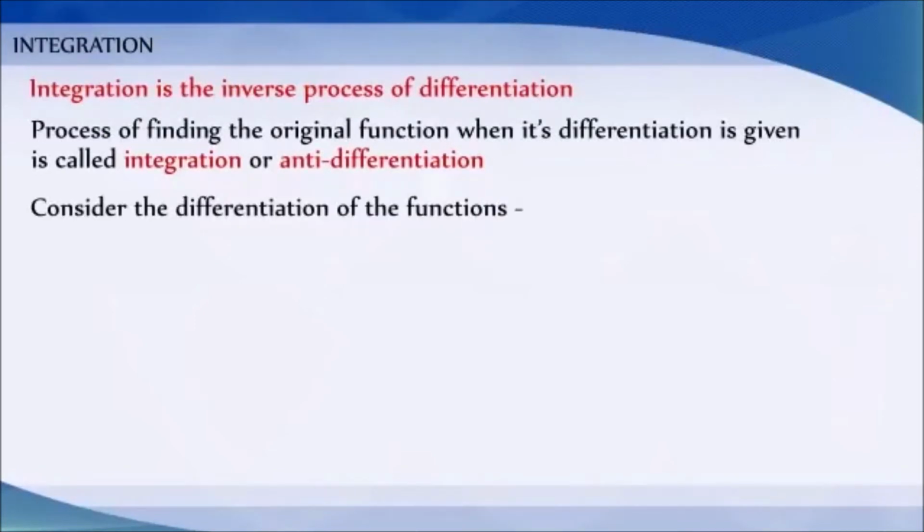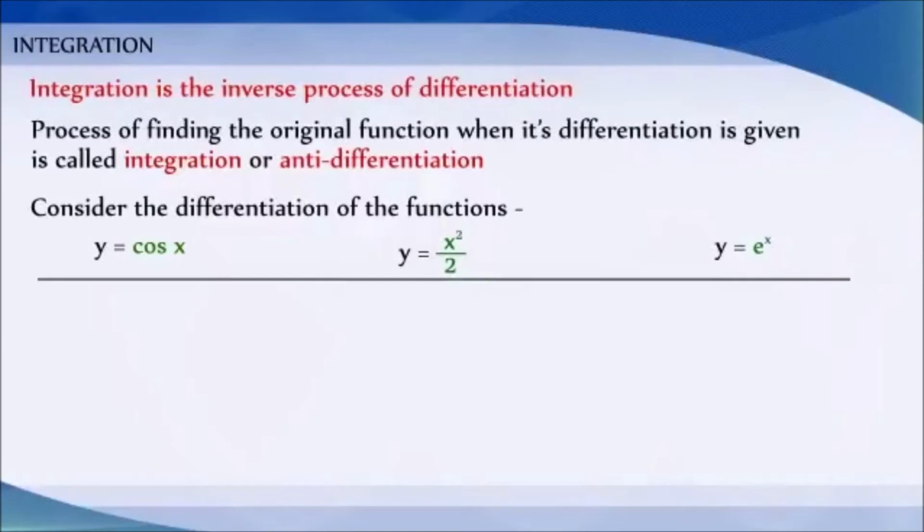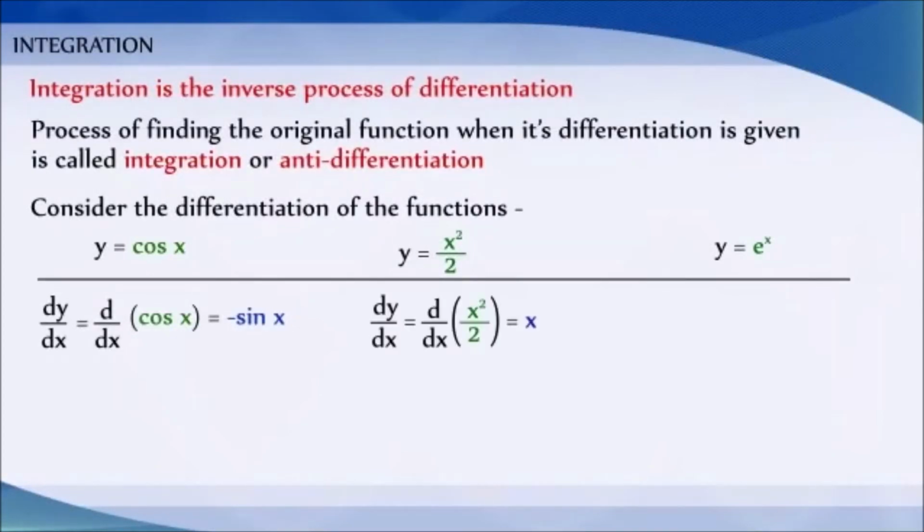Now, consider the differentiation of the functions cos x, x square by 2 and e power x. Differentiation of cos x is minus sin x. Differentiation of x square by 2 is equal to x and differentiation of e power x is e power x.